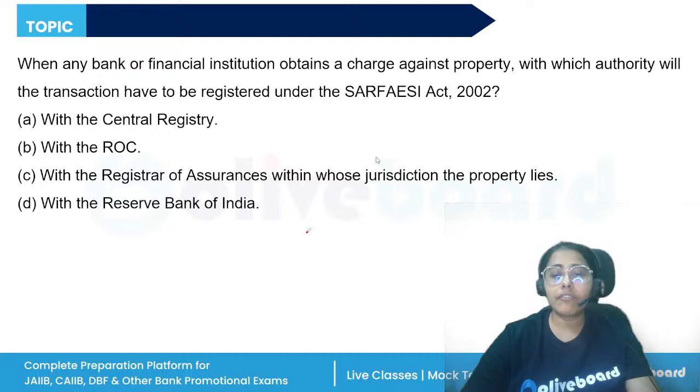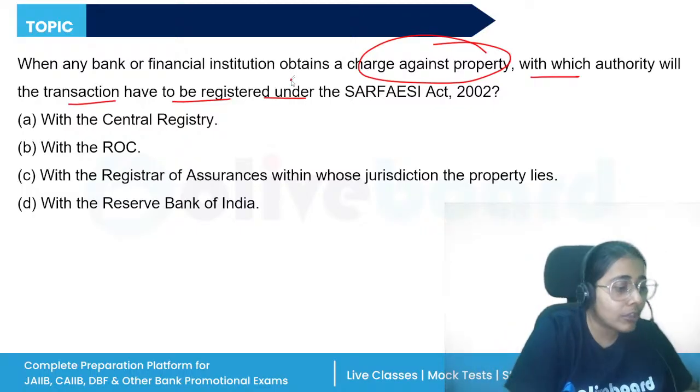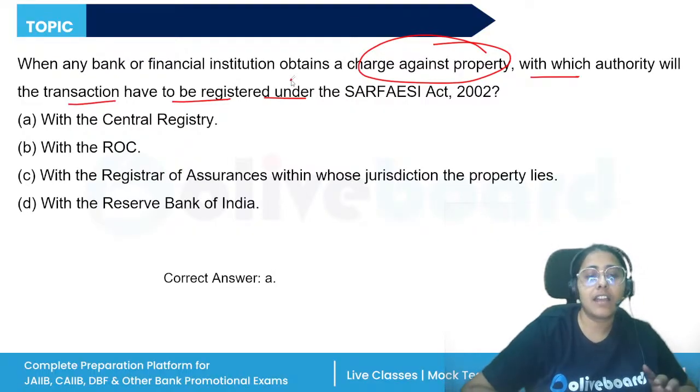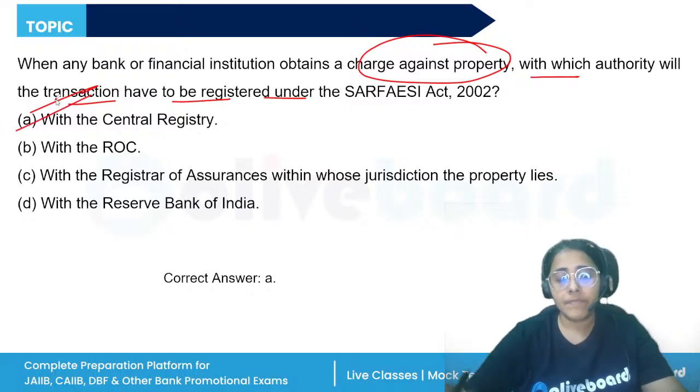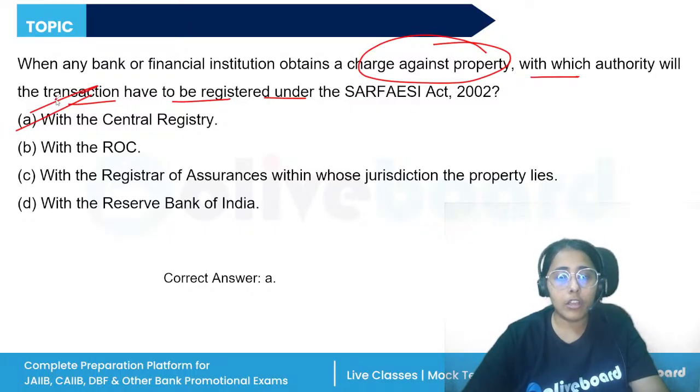When any bank or financial institution obtains a charge against property, with which authority will the transaction be registered? Under the SARFAESI Act, it is important that all the charges are registered with the central registry. The correct answer is central registry. The central registry is established for recording all the charges created, modified, and satisfied.